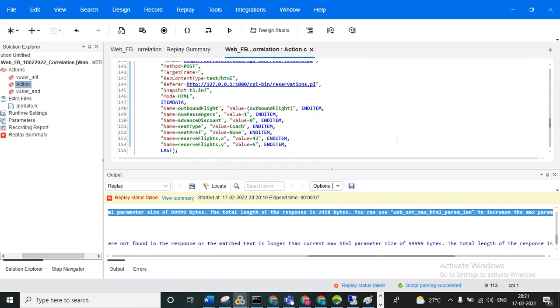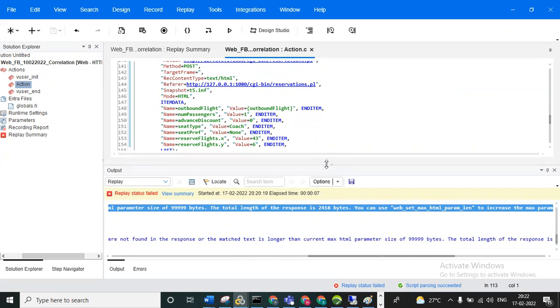So next question. What is your approach if the LB and RB are not present for a dynamic value? Sometimes we are unable to see the dynamic value, so what is your approach? If the LB is not available, take any static text from the line above and pass it as the LB, and identify the exact LB from the captured value. Similarly, if the RB is also not present for the dynamic value, take any static text from the line below.